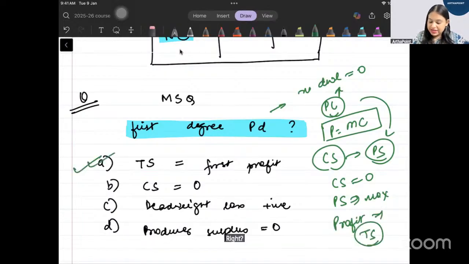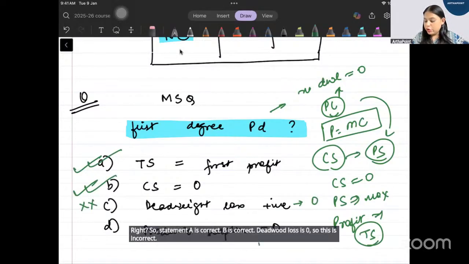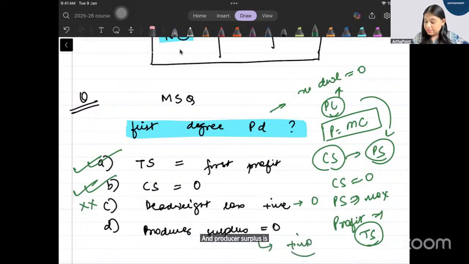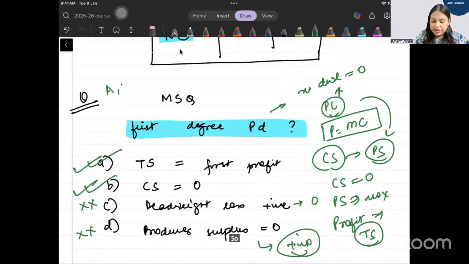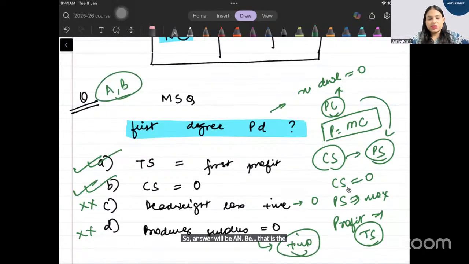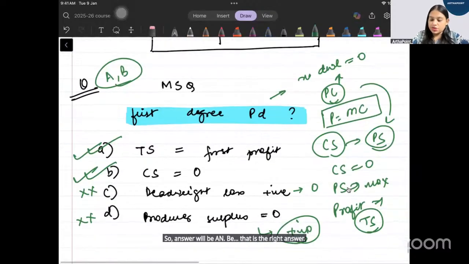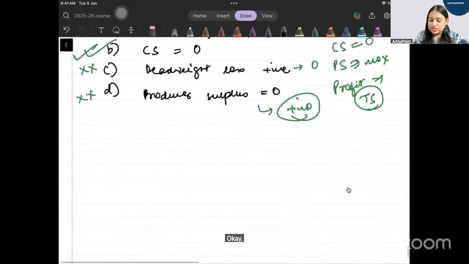So statement A is correct, B is correct. Deadweight loss is 0, so this is incorrect. And producer surplus is positive and maximum, so this is also incorrect. So answer will be A and B. That is the right answer. Okay. So next question.